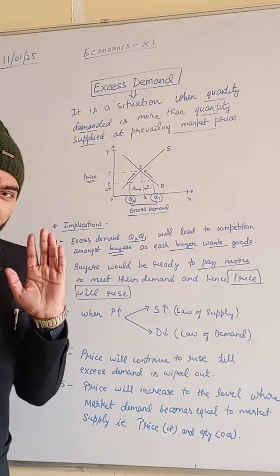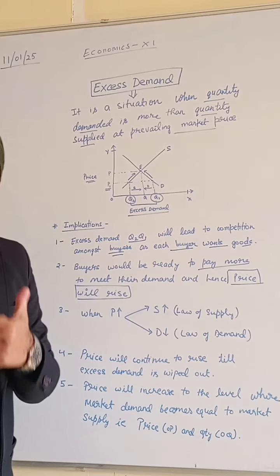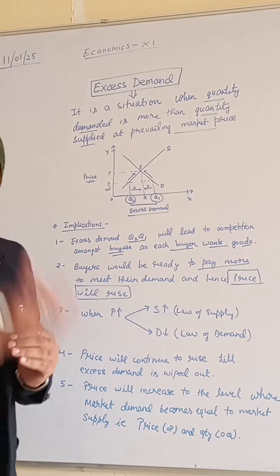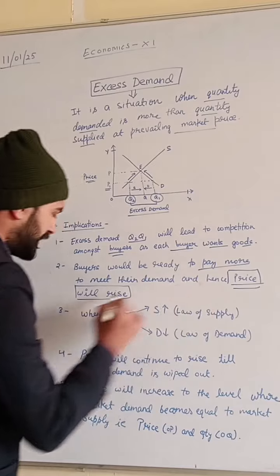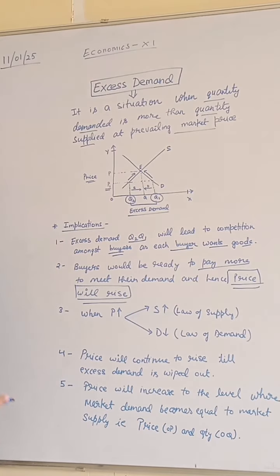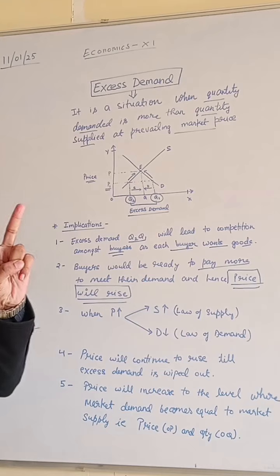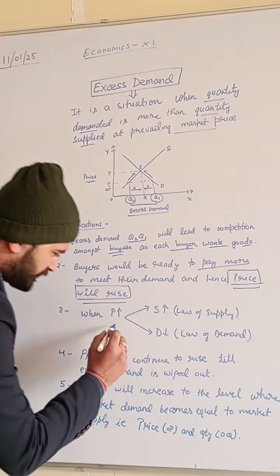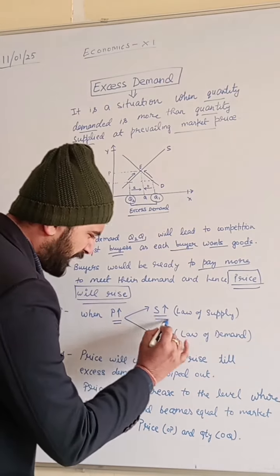Because the supply is limited, and when supply is limited and demand is more, the customer or the buyer has to pay more in order to buy more. So what happens? As I have mentioned here, prices will rise. Then what is the implication of the price rise? We have studied two things: the law of demand and the law of supply. So let us see. When the price rises, right? Price rises. What happens with supply? Supply also